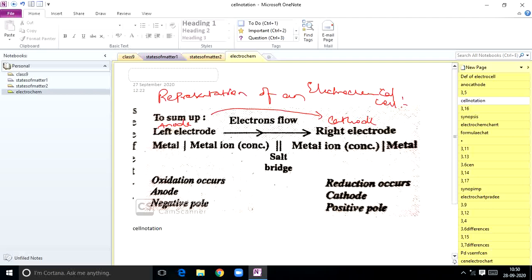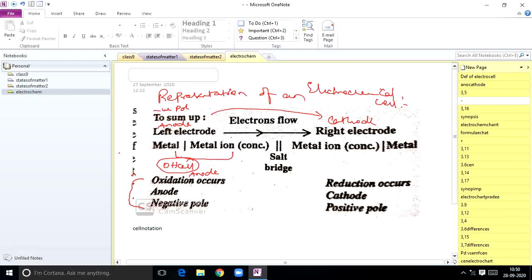So how to represent it, students? See, anode, that is negative pole. You already know these points. See, anode is a negative pole. Anode is written on the LHS, left hand side, and cathode on the right hand side. Negative pole always represent oxidation half cell. We call it as oxidation half cell. That is nothing but anode. So anode must be represented on the left side like this.